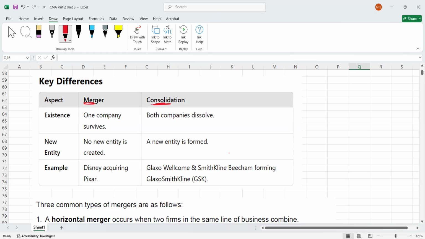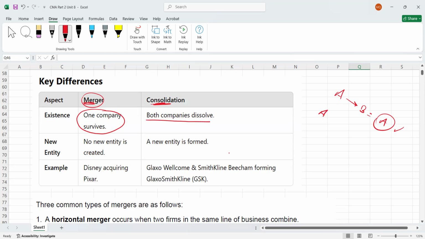Number one, in a merger, one company survives. As in my example, if A absorbs B, only the acquiring firm, A, will survive, and B will not exist. But in consolidation, both companies are dissolved.